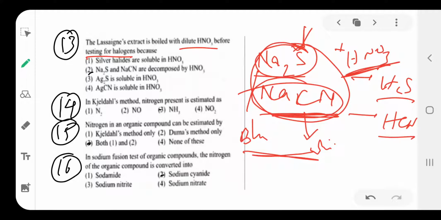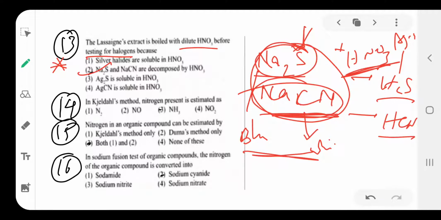After that, to these compounds we add AgNO3, and only then will we get the correct test for the halogen. So for what purpose are we adding dilute HNO3? Na2S and NaCN are decomposed by the HNO3. That is also an important question.